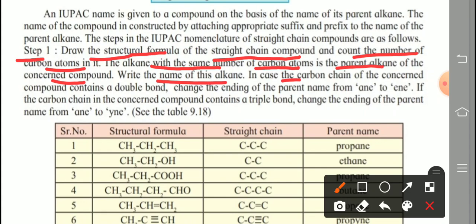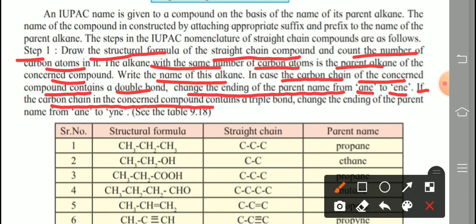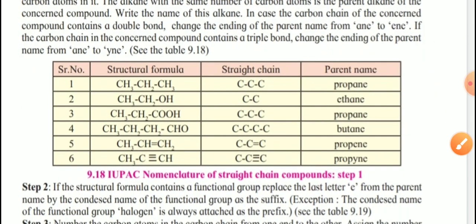In case the carbon chain of the concerned compound contains a double bond, change the ending of the parent name from alkane, that is ANE, to ENE. So alkane is converted into alkene in general. If the carbon chain in the concerned compound contains a triple bond, change the ending of the parent alkane from ANE to YNE, means alkane is converted into alkyne. These are the general names.